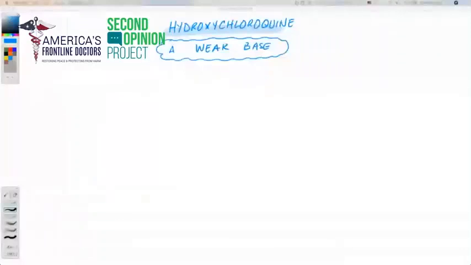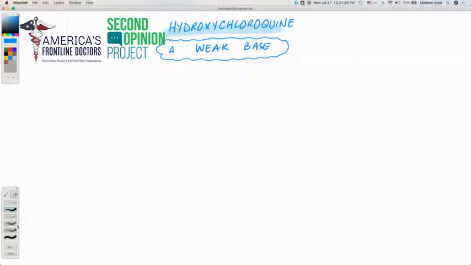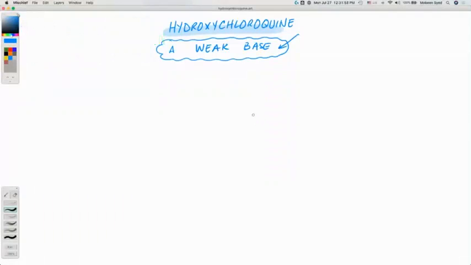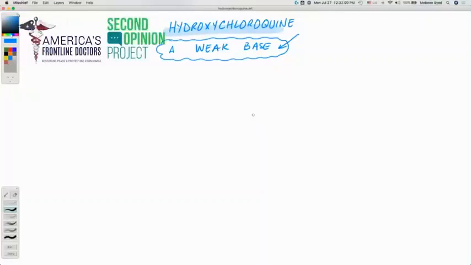So I'm going to share my screen and very quickly talk about the mechanism of action of hydroxychloroquine. So look, hydroxychloroquine is a weak base. That is a primary action that we use this drug for in case of malarial infections.